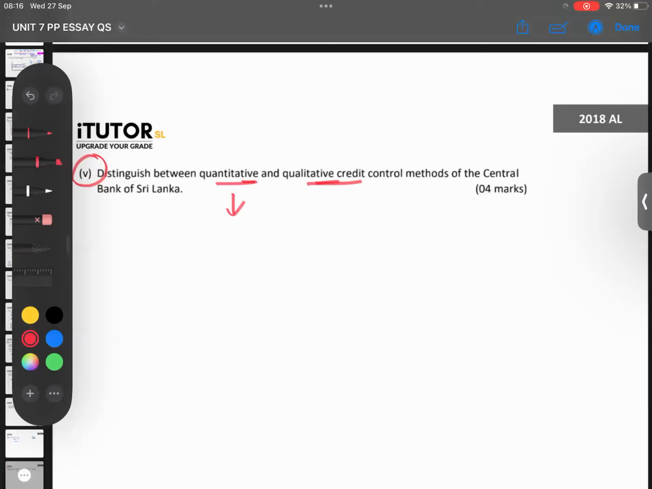Quickly, 2018. Okay, controls the volume and the cost of credit. Which one? Okay, quantitative mainly controls the cost of credit. So in other words, it mainly controls the interest rates, SRR, all of that.